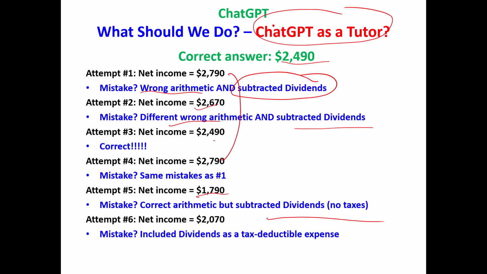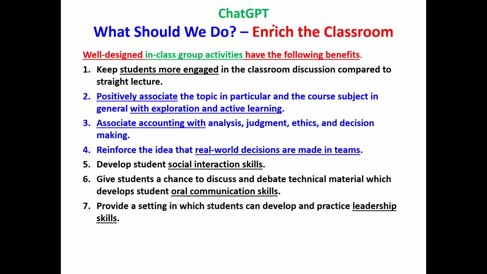ChatGPT is really smart. And if we think about this a little bit, we can think of ways to use ChatGPT as a teaching tool, as a tutor, as a TA. Okay, to enrich the classroom, well-designed in-class group activities have all kinds of benefits. And so in a ChatGPT world, it makes sense to make that time together in class more enriching. As I said, I think it was in April, my brother and I had a whole webinar where we talked about these things. And we will make some of that material open to you. You can see it, Stukent's materials, they have a recording of that webinar.